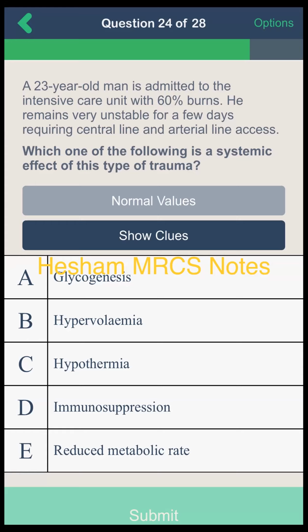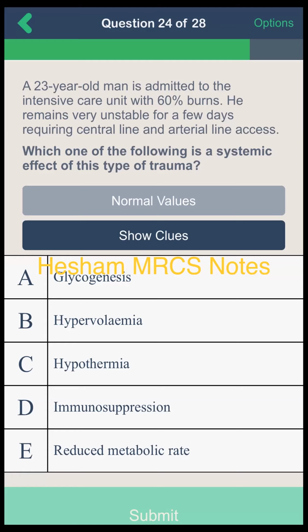Excellent, excellent. Immunosuppression. This is a stress response of the body to burn or to trauma. There is no time to store glycogen, so no glycogenesis. The incidence which can occur is the glycogenolysis and gluconeogenesis. And the patient has some plasma loss, so there is hypovolemia due to release of the cytokines and tumor necrosis factor and the cachexin, which play an important role in the perivascular area of the hypothalamus, so they can elevate the temperature of the patient and cause hyperthermia.